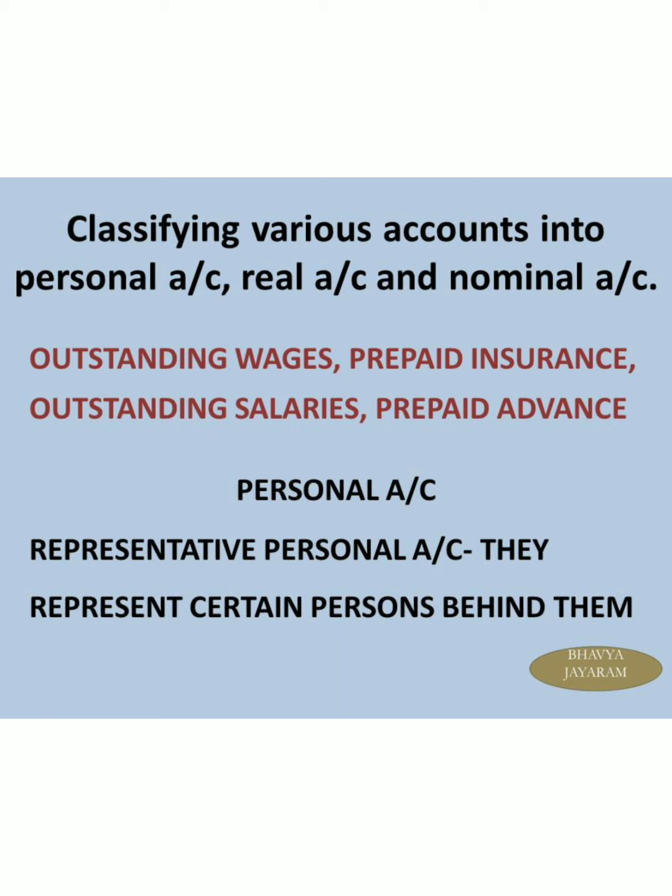So they represent certain persons behind them. So they are representative personal accounts. So as of now, there are three types: natural, normal people accounts, or artificial persons created by law, or representative personal accounts. These are all the three types of accounts which we come across in personal account.